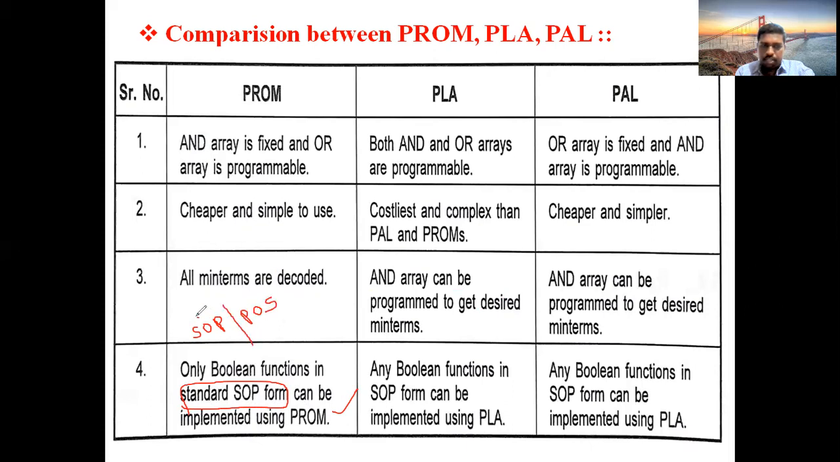Among these, SOP has normal SOP and canonical SOP. Here also you will have normal POS and canonical POS. In total we have 4 types. Among these 4 types, only canonical SOP is used for simplification. PROM will take only the standard or canonical form, both are the same.